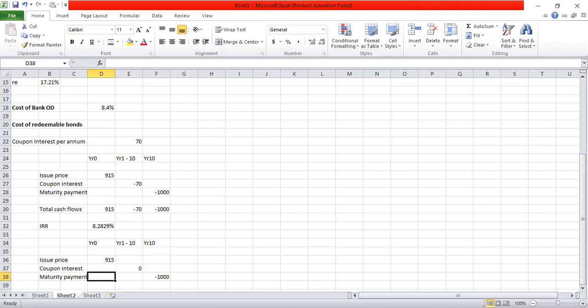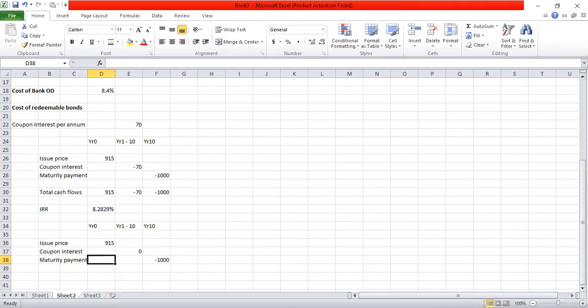So issue price, same issue price. In other words, when the company is issuing in year 0 or immediately, they are receiving 915. In year 1 to year 10, the coupon interest payment is minus 70. And then the maturity payment in the final year is 1000, same cash flows. The only difference is, in order to calculate the after tax cost of debt, I am including here the tax saving.